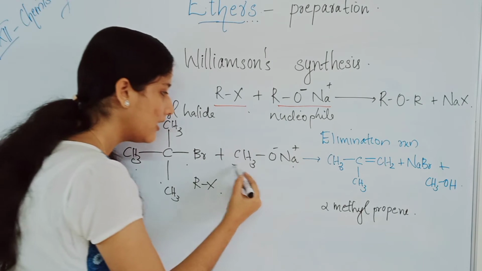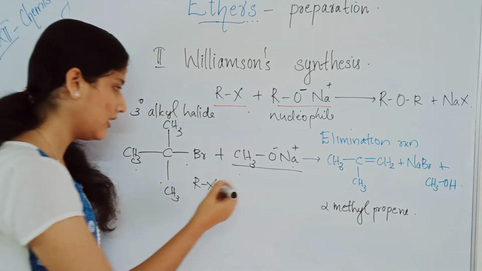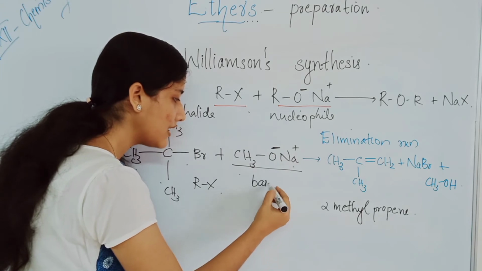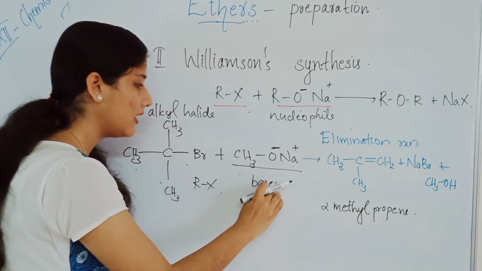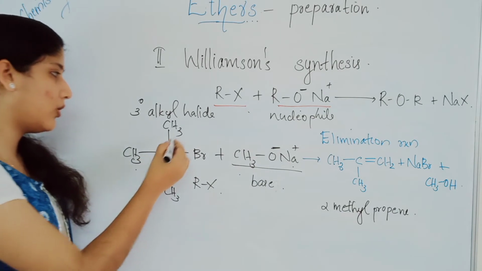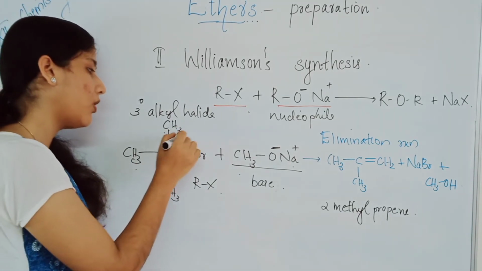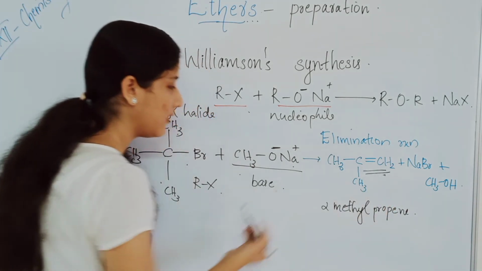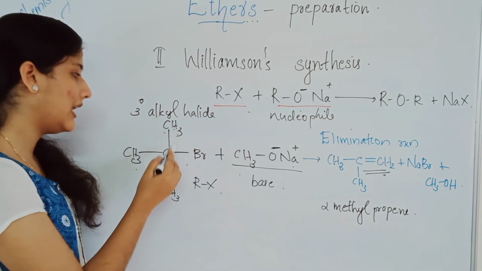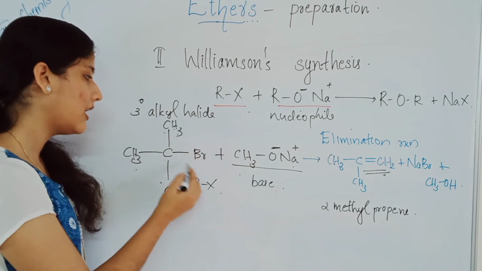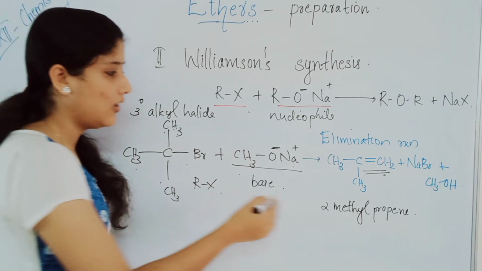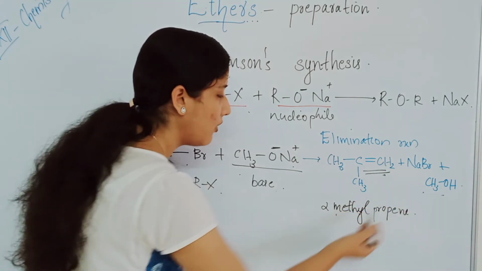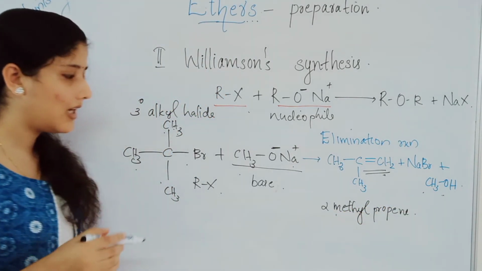But in this reaction, this alkoxide can also act as a base, where the base abstracts a proton. In this CH3, one proton will be abstracted and you will get a double bond here. This hydrogen leaves, the halide group leaves, and you will get 2-methylpropene plus NaBr plus CH3OH. So we will not get the corresponding ether.